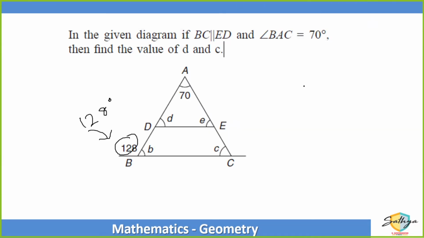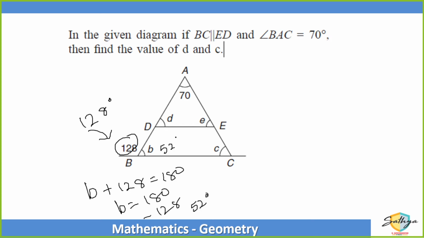चलो, in this one, सबसे पहले तो B plus 128 is equal to 180 degrees. That means B is equal to 180 minus 128. So 180 minus 128 is 52 degrees. So B is 52 degrees, which means D is also 52 degrees.